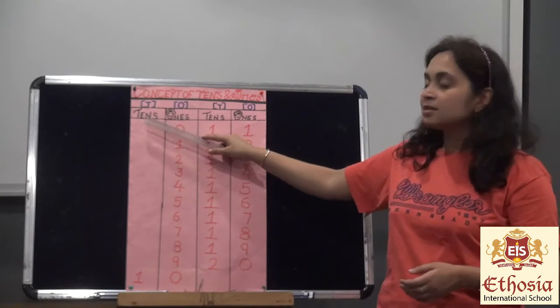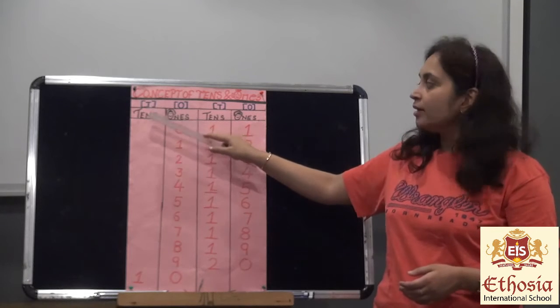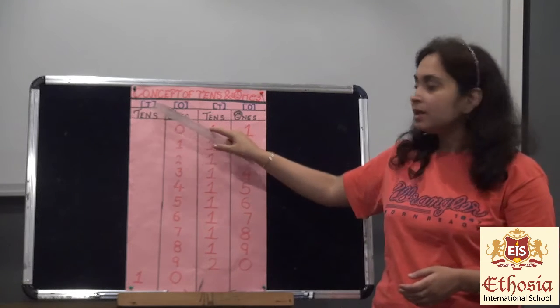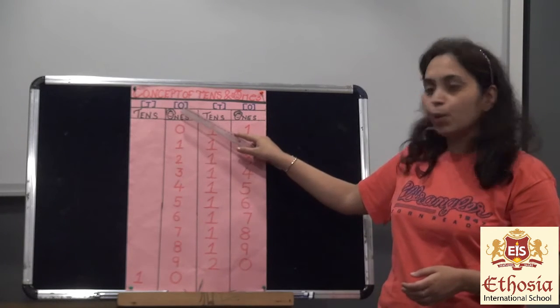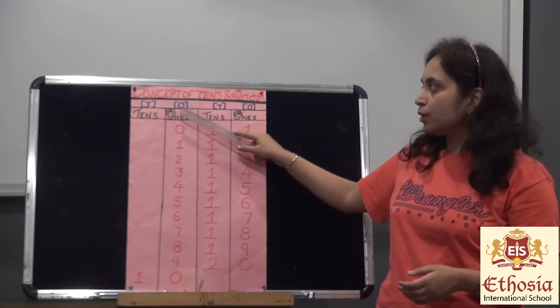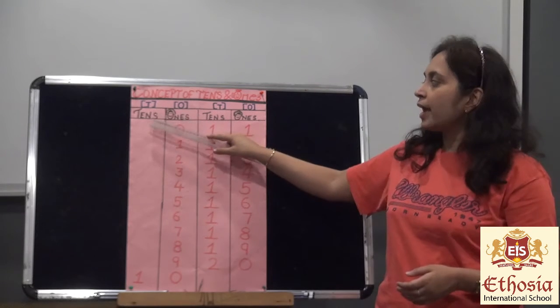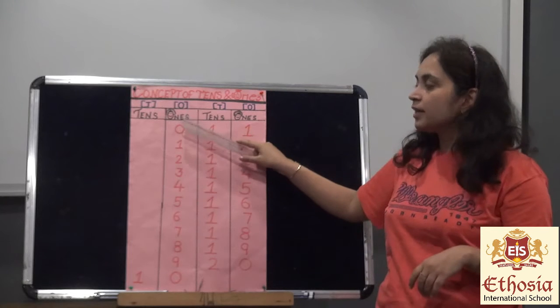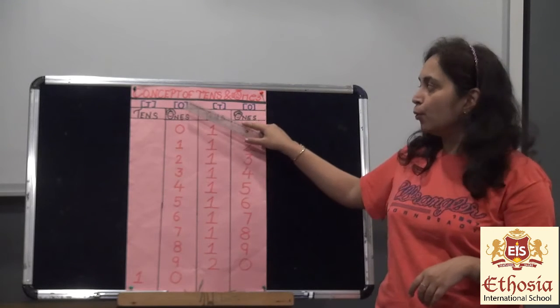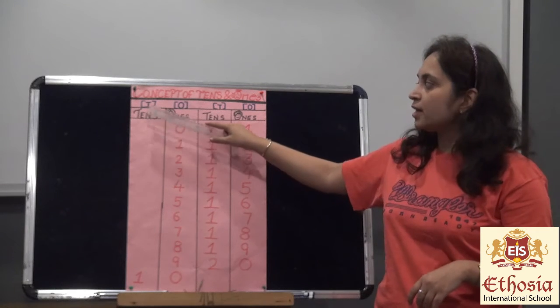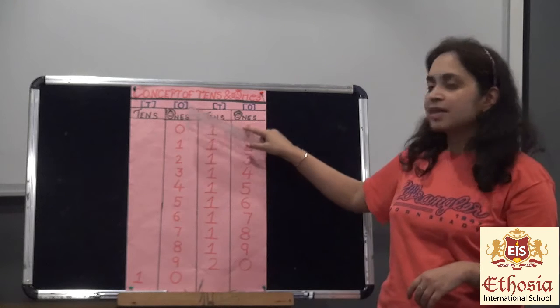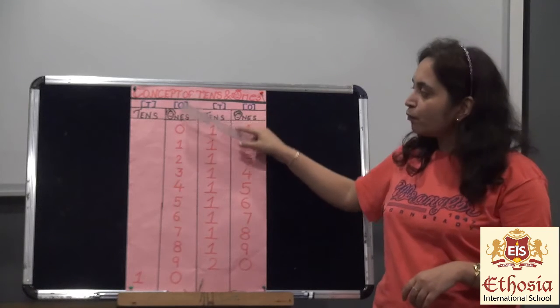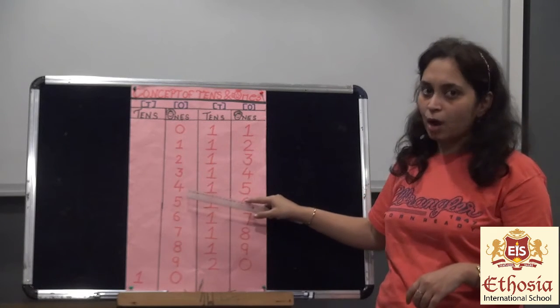Now tens resembles the T, ones resembles the O. So tens is denoted by capital T and ones is denoted by capital O. Alright, so tens stands for T and ones stands for O. Now we are going to start our counting.